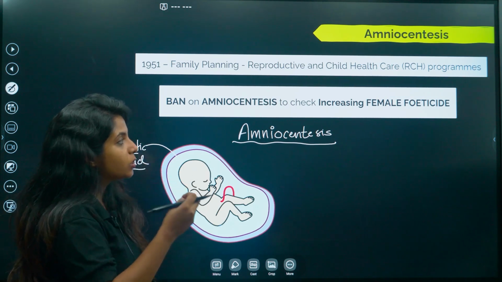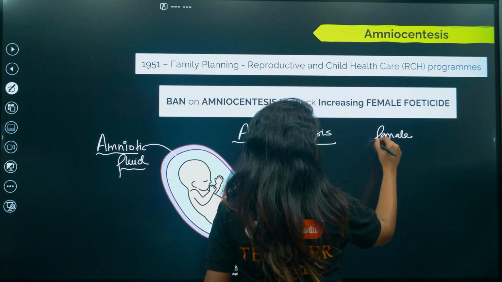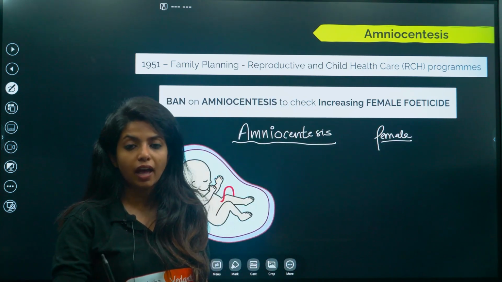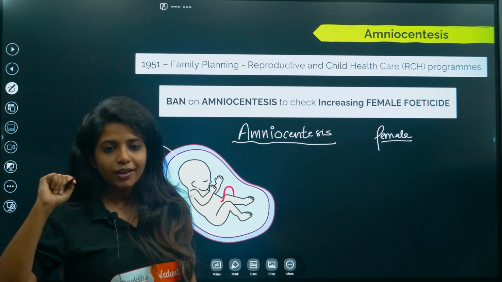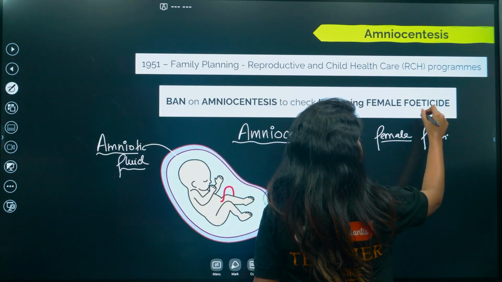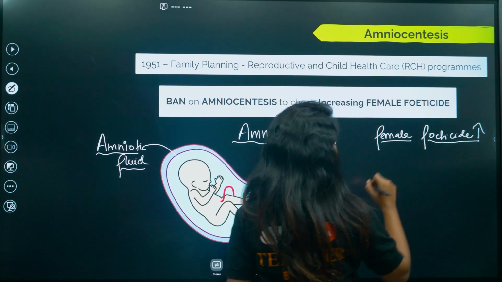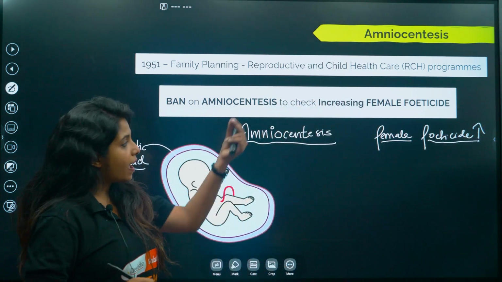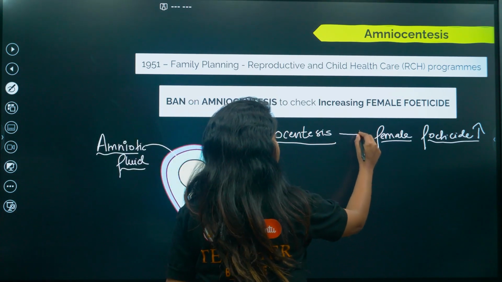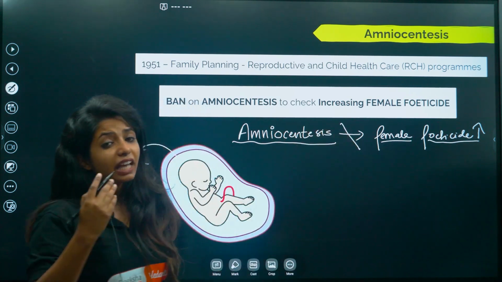Because people were misusing this particular procedure for finding the sex of the child. Now when they found out the child was a female child, they thought that the lady having this female child should undergo abortion. In this way, obviously the female feticide that is written right over here was gradually increasing, and no one wanted that, because the major purpose of amniocentesis is not to find the sex of the child, but it has other functions.